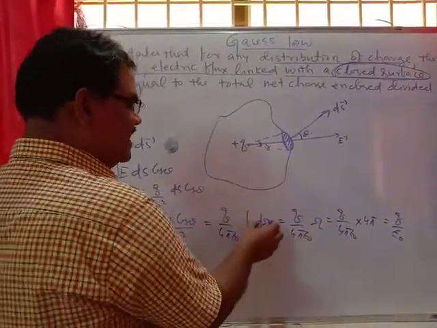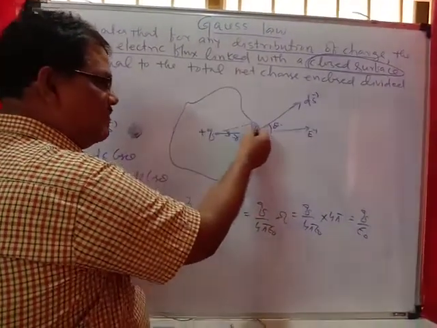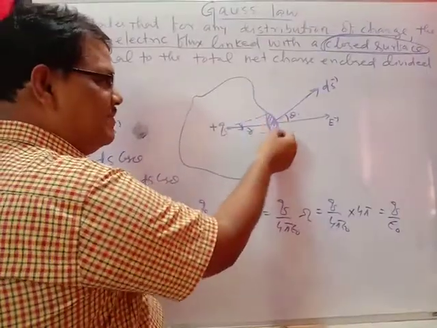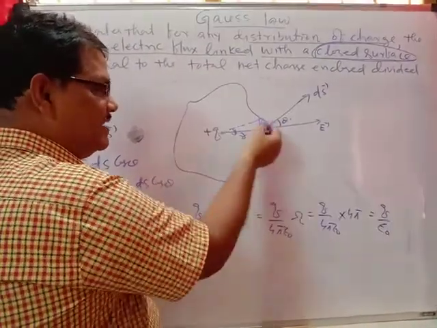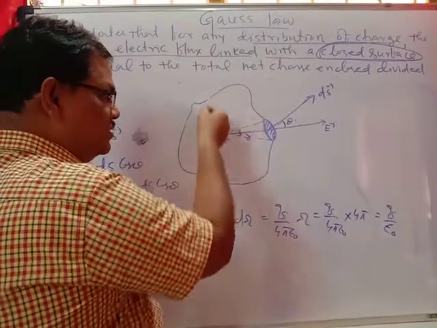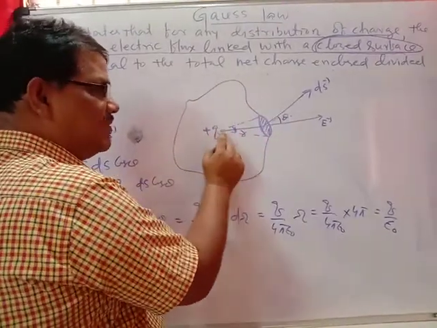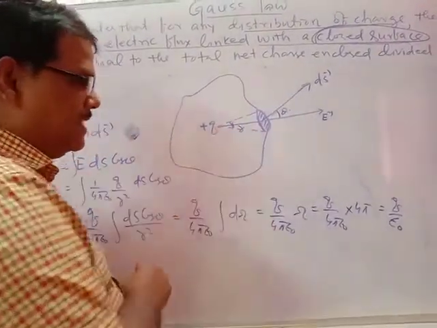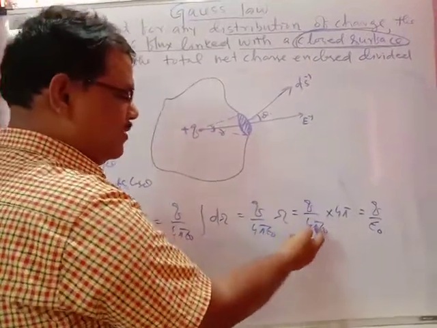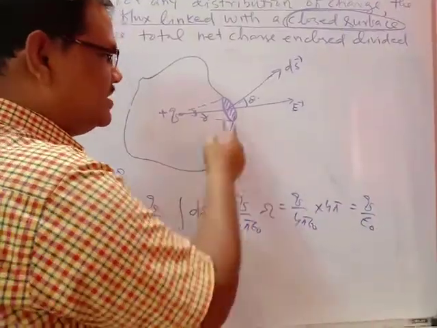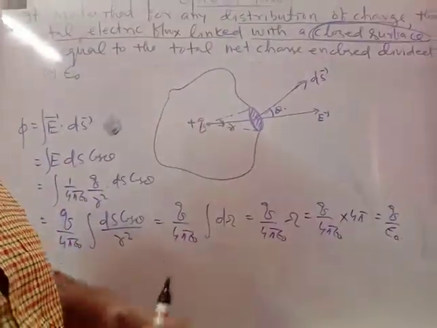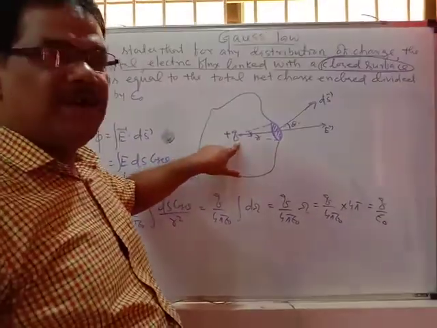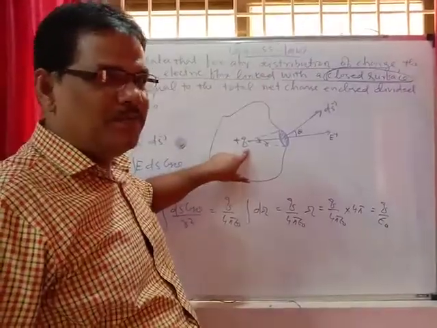The d solid angle is the angle subtended by the elementary area, and the total solid angle is the angle subtended by the whole arbitrary surface at the point plus q. So this equals q upon 4 pi epsilon naught times the solid angle enclosed by any closed surface, which is 4 pi steradian.